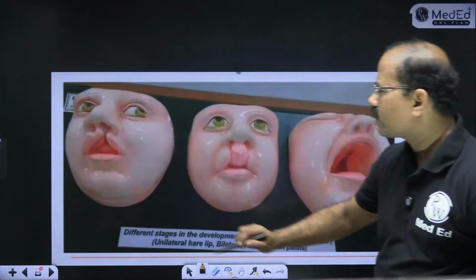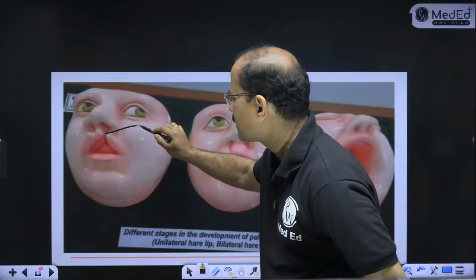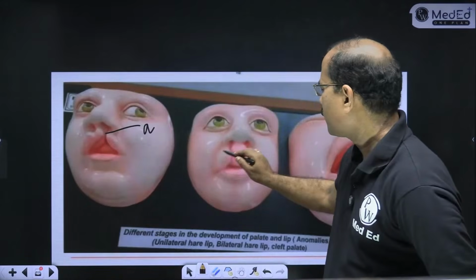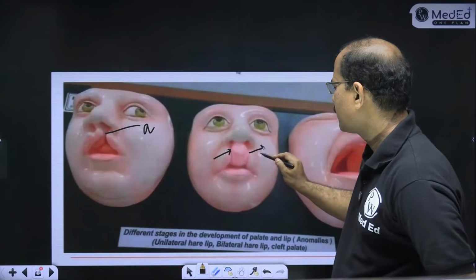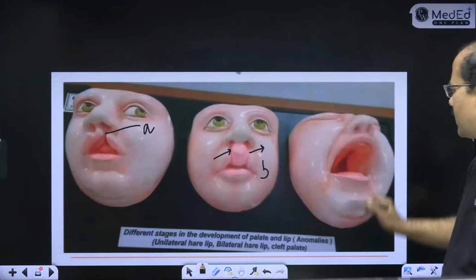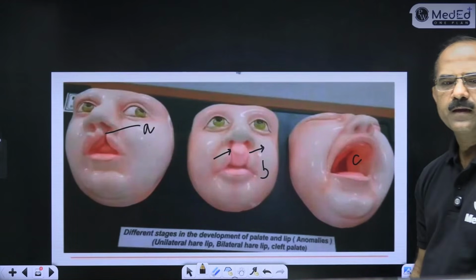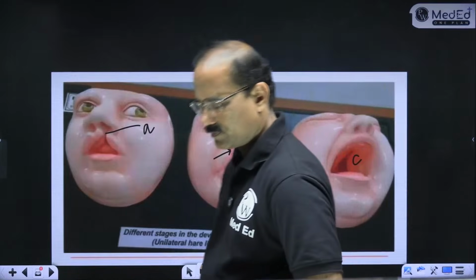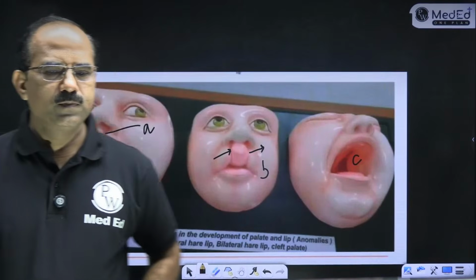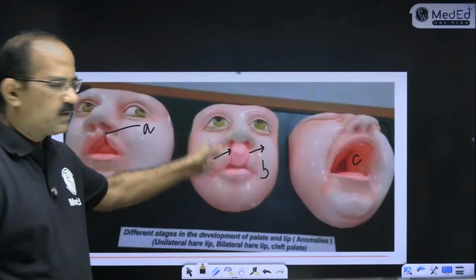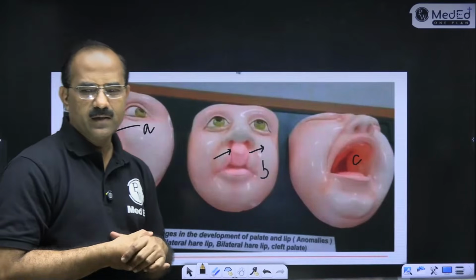Okay, you tell me, what is this? And what is this C? Don't look at the written thing.